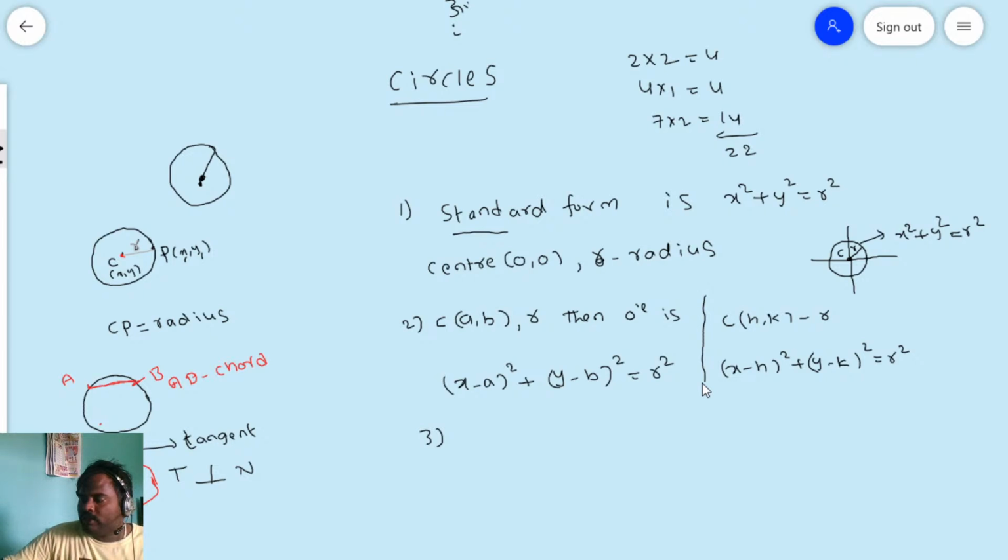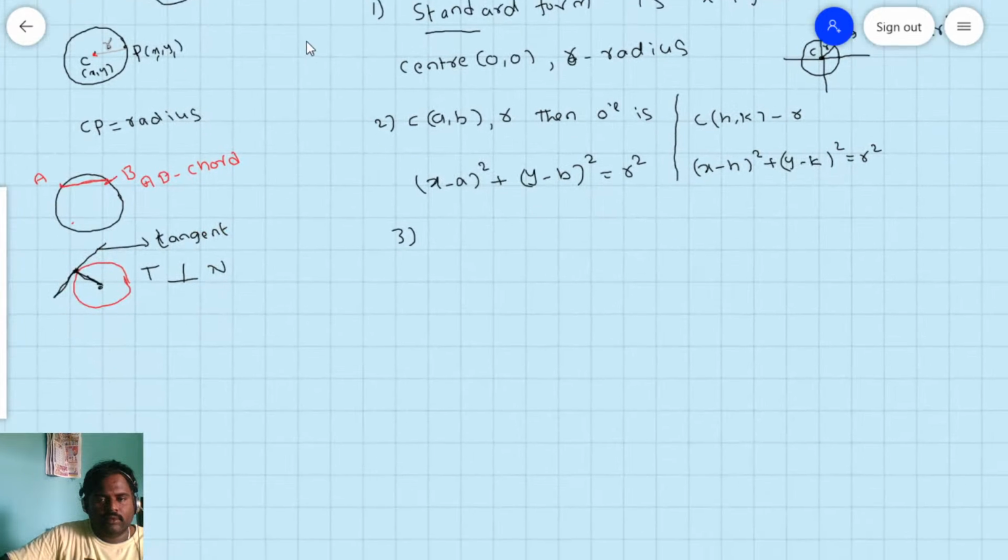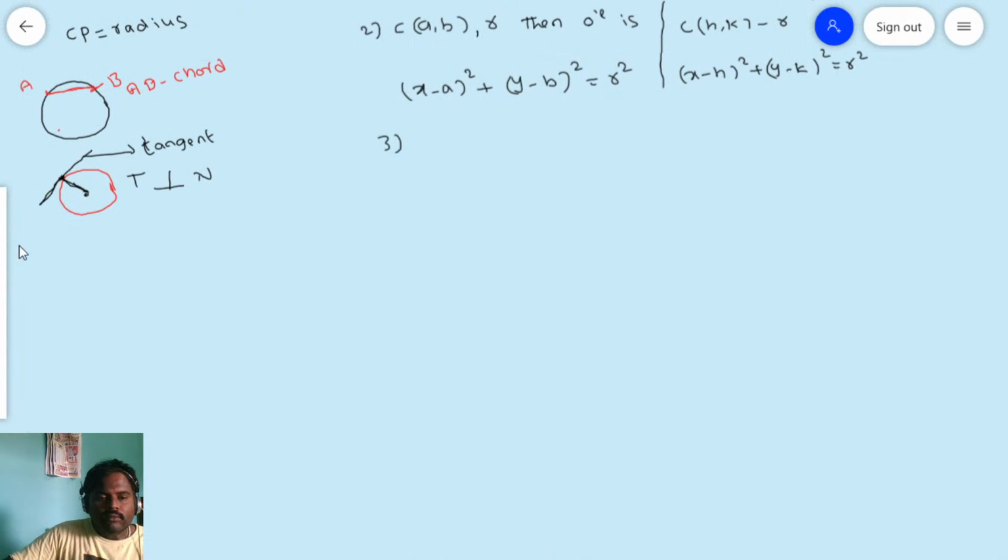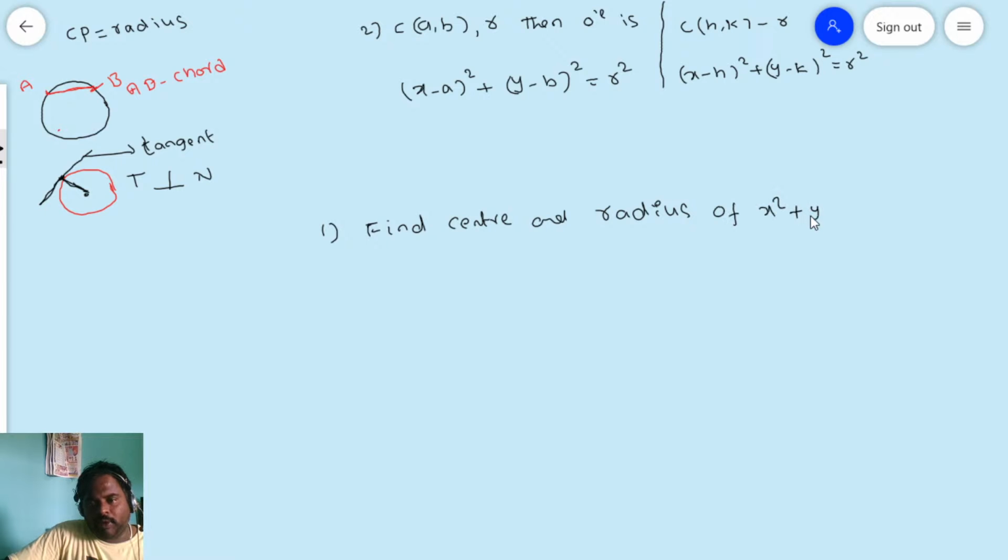Now one problem we are solving based on this. The first problem is: find the center and radius of x square plus y square is equal to 9. X square plus y square is equal to 9.